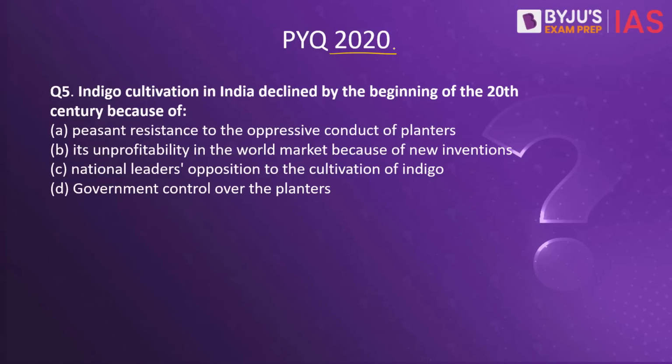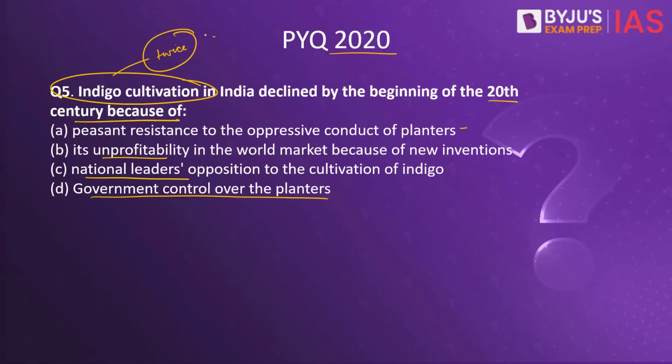Now we come to a previous year question which was asked in the year 2020. Indigo cultivation in India declined by the beginning of 20th century because of peasant resistance to the oppressive conduct of planters, its unprofitability in the world market because of new inventions, national leaders' opposition to cultivation of indigo, and government control over the planters. Now, indigo cultivation is very important when it comes to the national freedom movement of India, because it has been twice that the farmers and the leaders have risen against the indigo planters against their oppressive conduct towards the farmers.